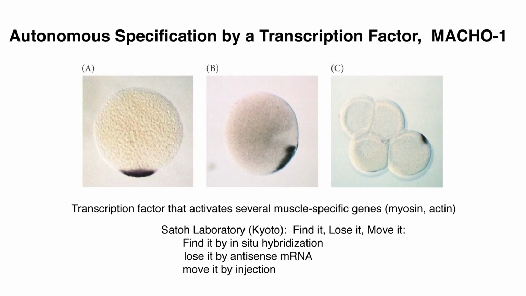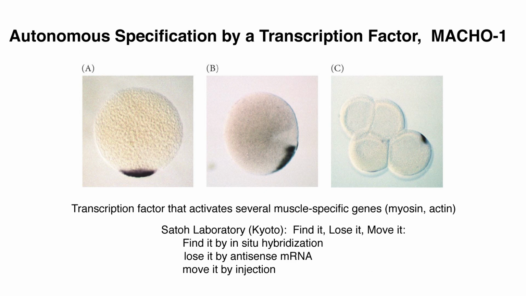So here we see the finding it. They found that this was an mRNA that was found in those regions of the embryo that produce cells destined to become muscle. So they found it. They called this mRNA, by the way, macho mRNA, macho-1, because it made muscles. So it was found exactly in the right places in the cytoplasm for muscle formation.